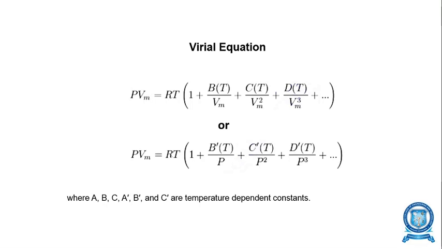Or else P Vm is equal to RT the whole multiplied with 1 plus B dash (T) divided by P plus C dash (T) divided by P square plus D dash (T) divided by P cube plus etc. Here A, B, C, A dash, B dash, C dash are the temperature dependent constants.